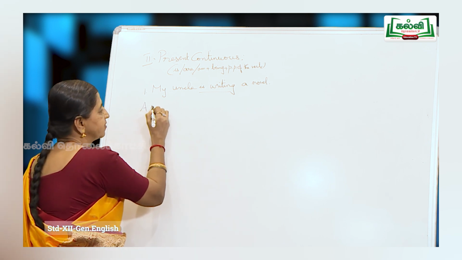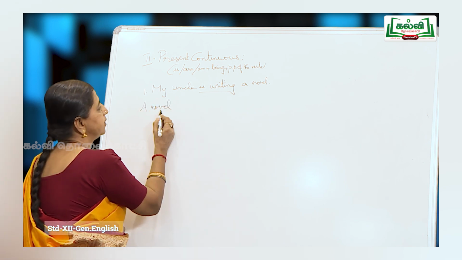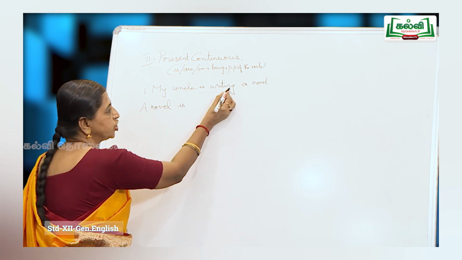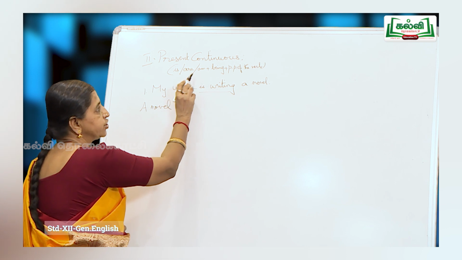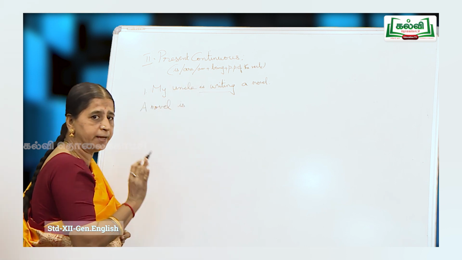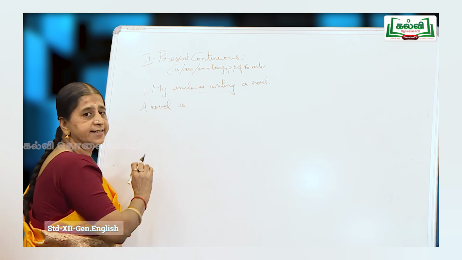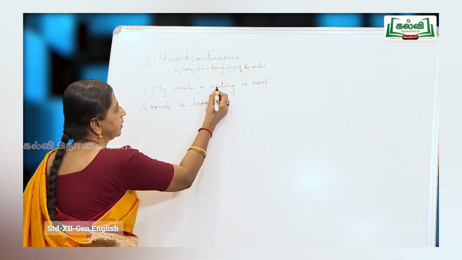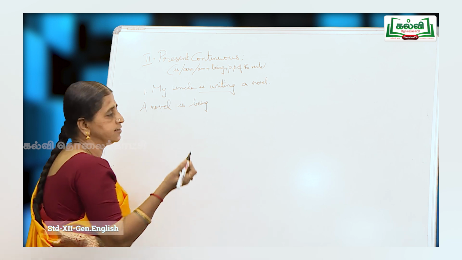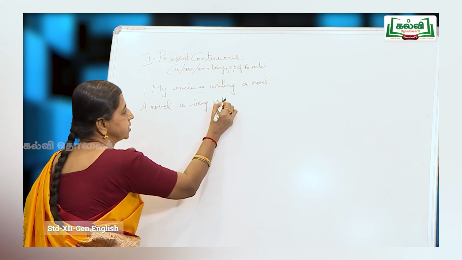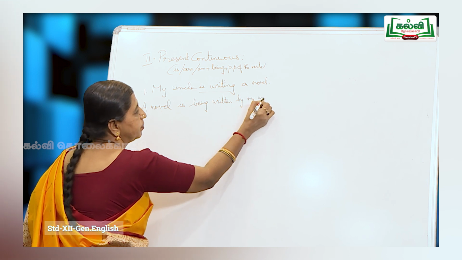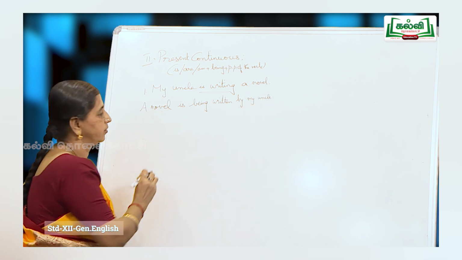So my answer in the passive would start with a novel. Now a novel is singular, so I choose is, and this ing in writing is added to be. I told you be plus past participle. So here it is being. A novel is being, then write, wrote, written. So the past participial form is written. A novel is being written by my uncle, right.